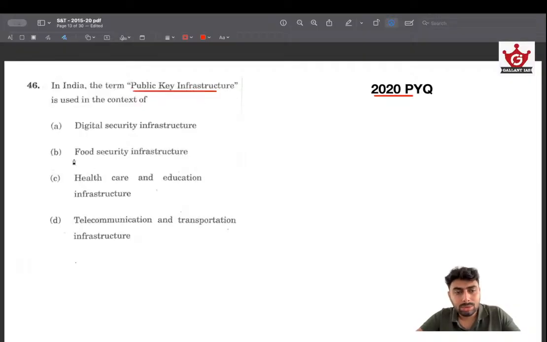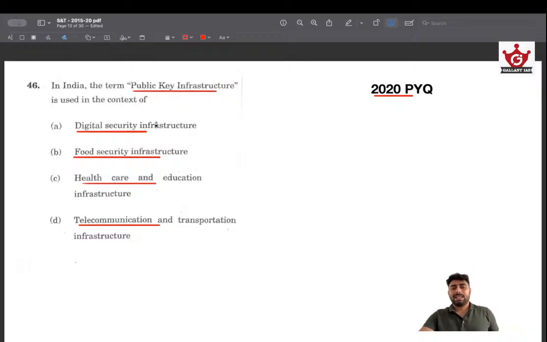So I knew that this was not about food security, healthcare and education, telecommunication and transportation, and something that was very close to ATM cards was digital security infrastructure. So the way I solved this question was not based on logic, because I knew PKI was connected to ATM cards and all of B, C, D didn't have any connection to ATM cards. So that's how I eliminated these three and arrived at the answer.